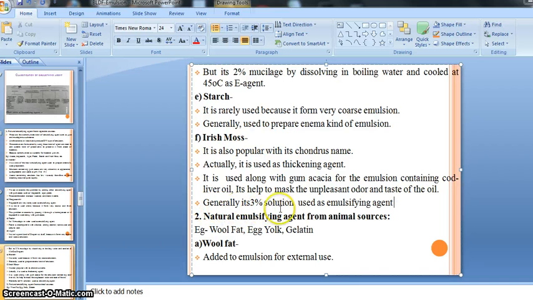Then generally its 3% solution is used as an emulsifying agent. So there is one specific statement, a specific concentration given here, that is a 3% solution, like our agar and pectin. There is also a recommendation for the concentration of our Irish moss solution, that is 3%. We should use the 3% solution of Irish moss as an emulsifying agent, right?